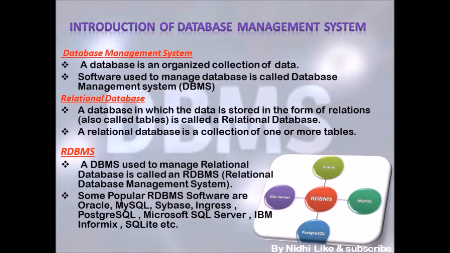Management means handling something in a proper way. The way to store and retrieve database information that is both convenient and efficient is called a database management system. Or to access and manage a database, we need a management system.